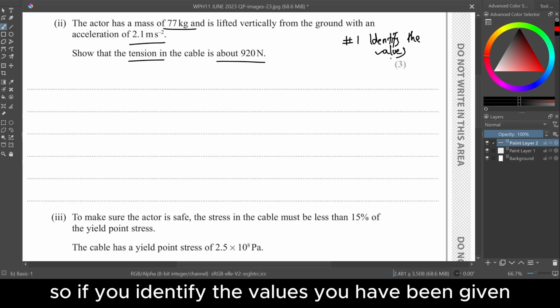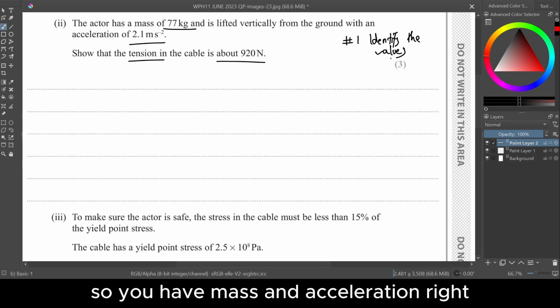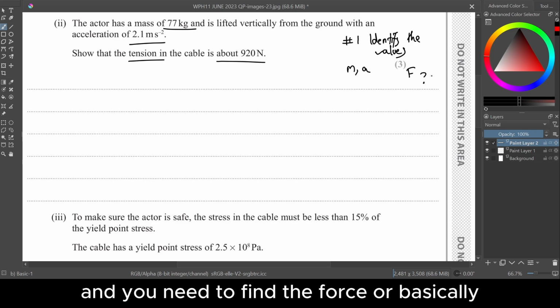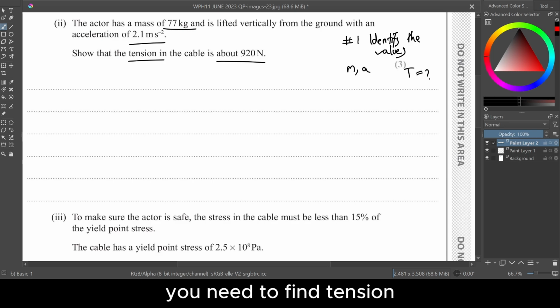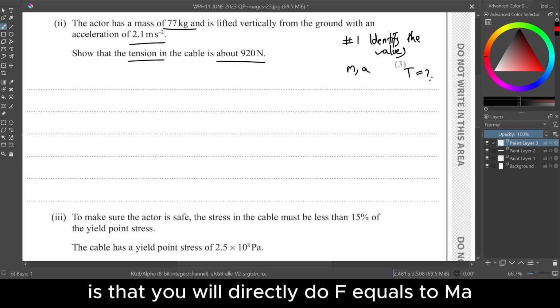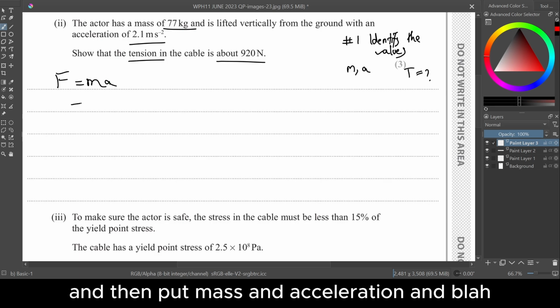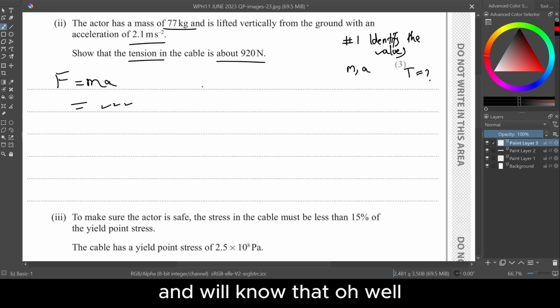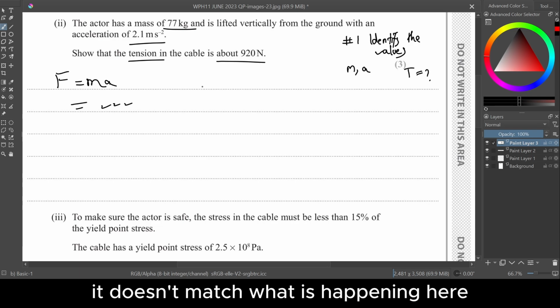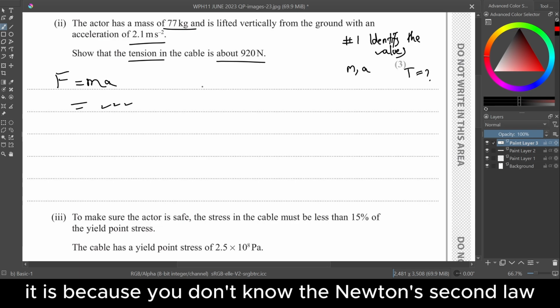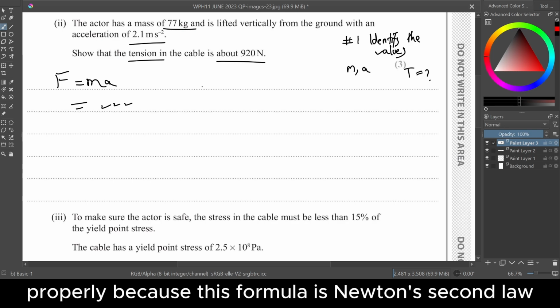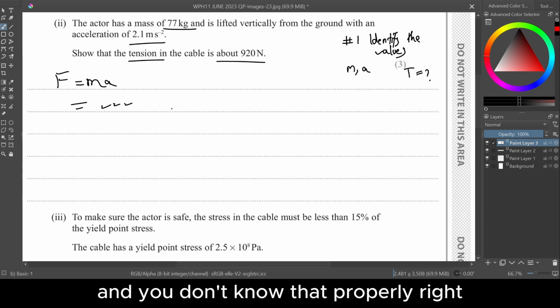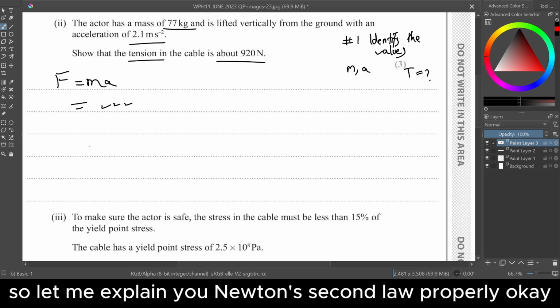If you identify the values you have been given, you have mass and acceleration, right? And you need to find the force, or in other words the tension, right? You need to find tension. Most of you, I know what you guys will do is directly do F equals ma and then put mass and acceleration and blah blah blah, and we'll know that, oh well, it doesn't match. What is happening here? It is because you don't know Newton's second law properly, because this formula is Newton's second law. So let me explain Newton's second law properly.